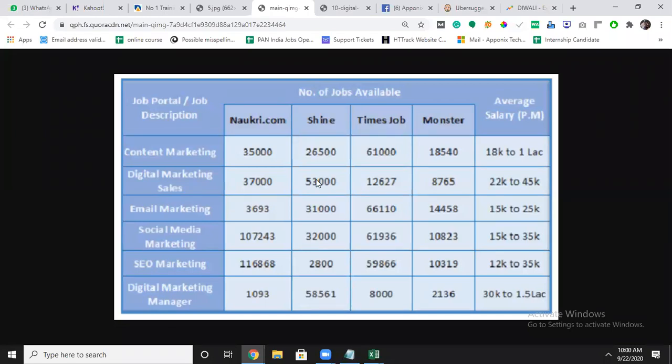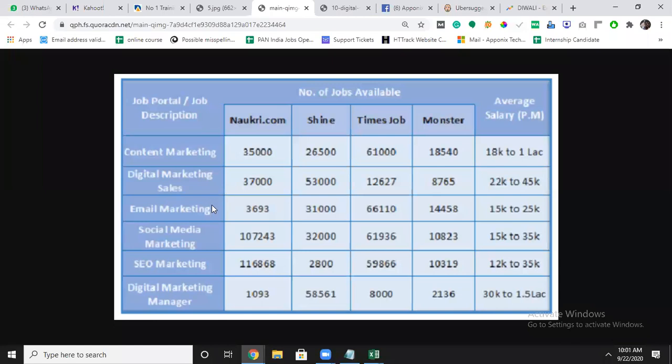For example, a content marketer's average salary is 18k to 1 lakh per month. It depends on your knowledge and your way of presenting the content, but as a fresher you can earn a minimum of 18k. Digital marketing sales is a minimum of 22k to 45k in the market. Again, it's a matter of experience, but as a fresher you can earn this.